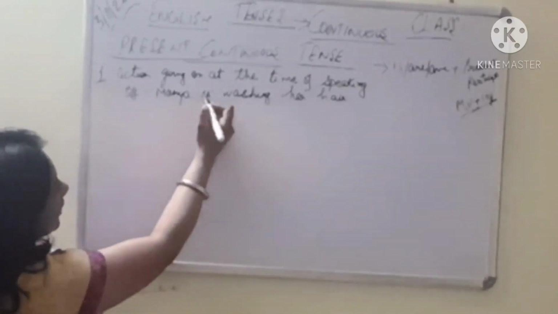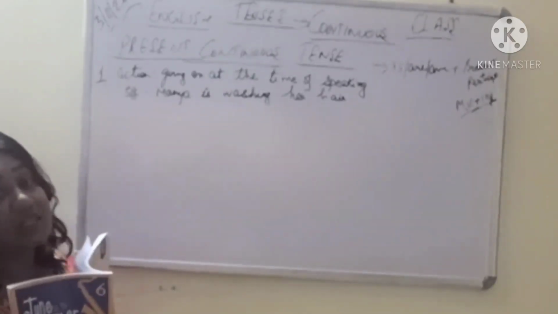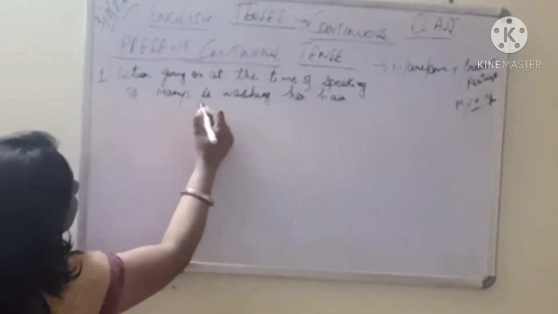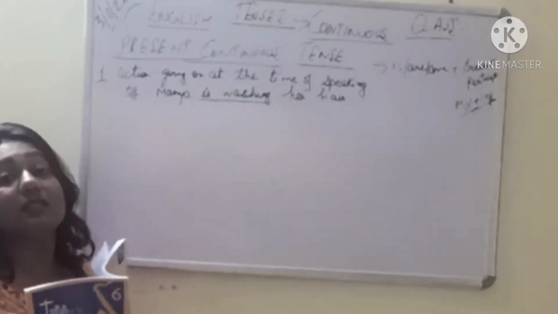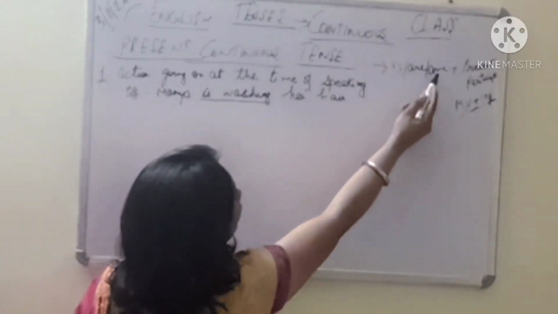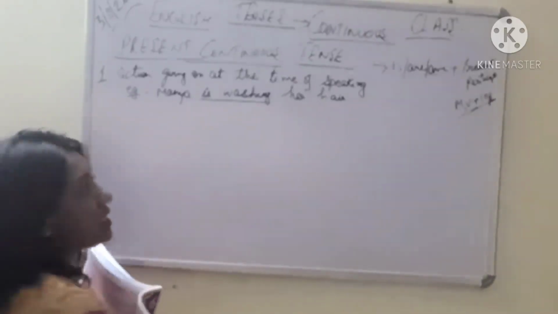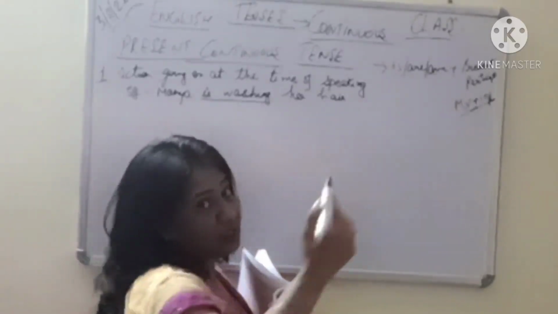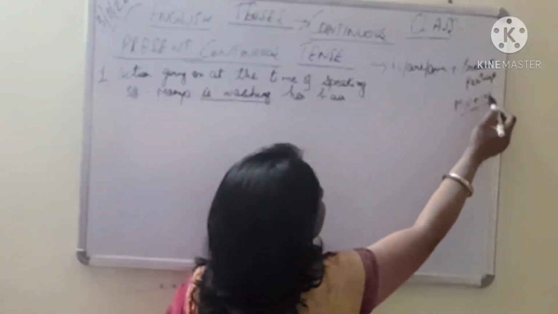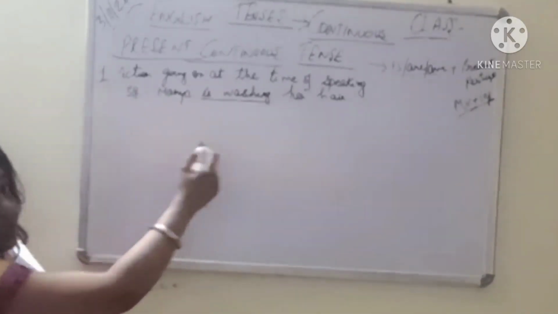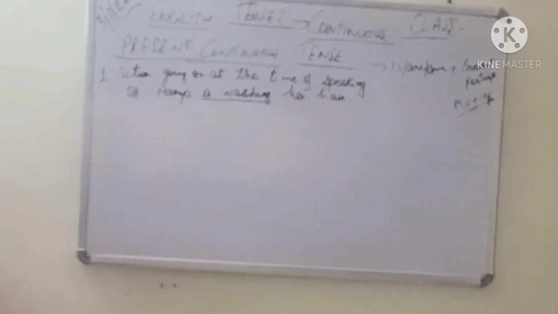So what is it now? Present continuous. If I ask you to find out the tense that has been used in the sentences, as it can be asked in your exams, what you are going to do is, you will underline like this. This shows your present continuous tense, because I have already told you present continuous tense includes your is, are, am, either one of them depending upon singular or plural, plus your present participle, that is your main verb which is wash here, and plus ing which shows the action in progress, continuation.